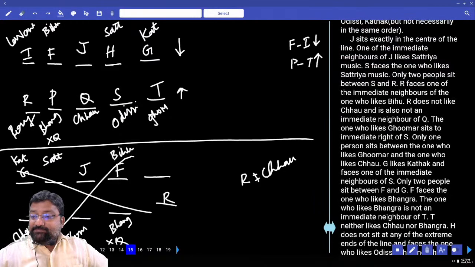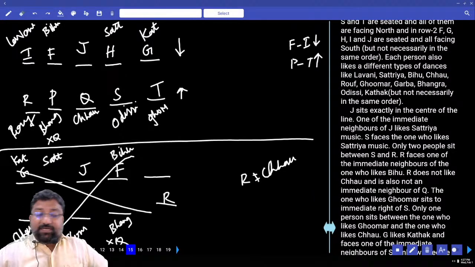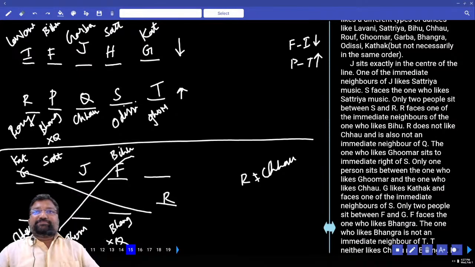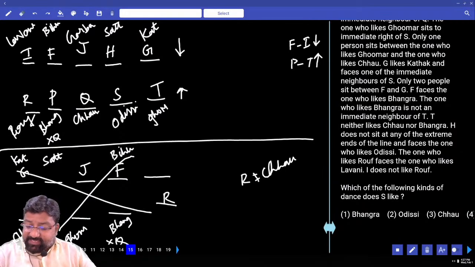There is one dance form that is left out. What is that? Garba. Clear? Simple and easy. Even though there were two cases, we have solved this in one simple case. Which of the following kinds of dance does S like?